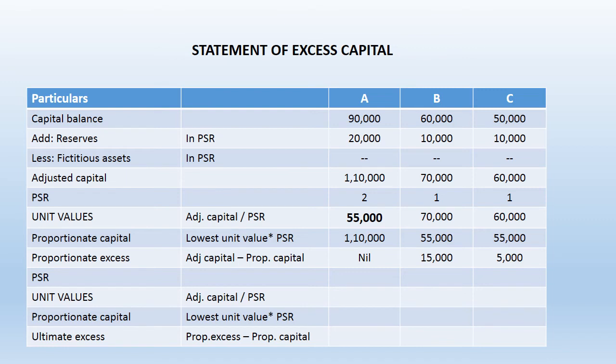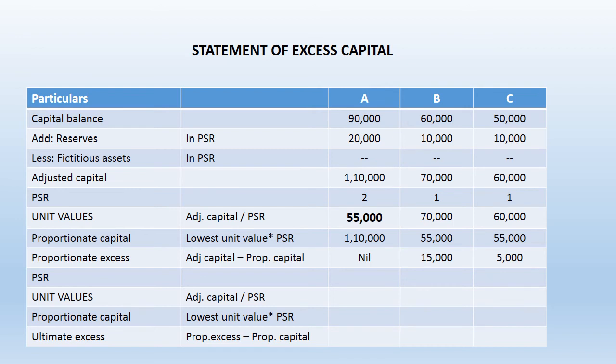Next is proportionate excess. It is calculated by deducting the proportionate capital from adjusted capital. That means actual contribution less required contribution is equal to proportionate excess. For A, his actual adjusted capital is 110, and comparing the unit values, he was supposed to contribute 110. So there is no excess contribution by A, it's nil.